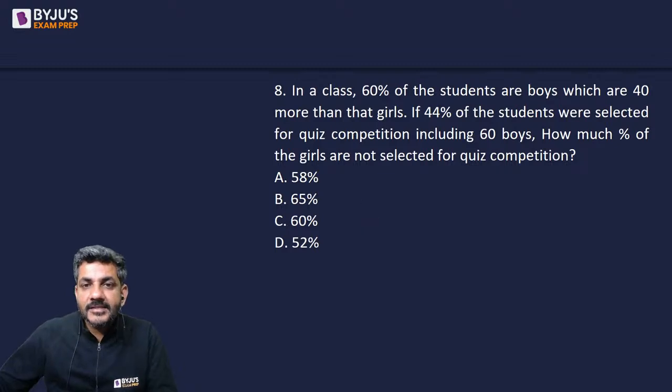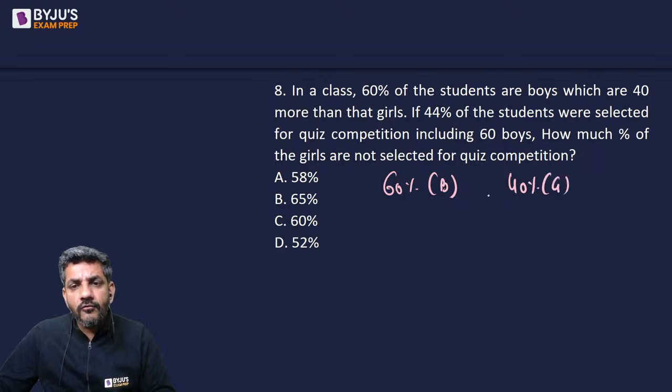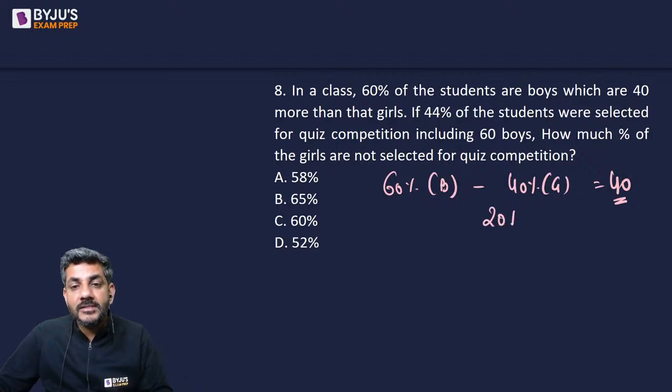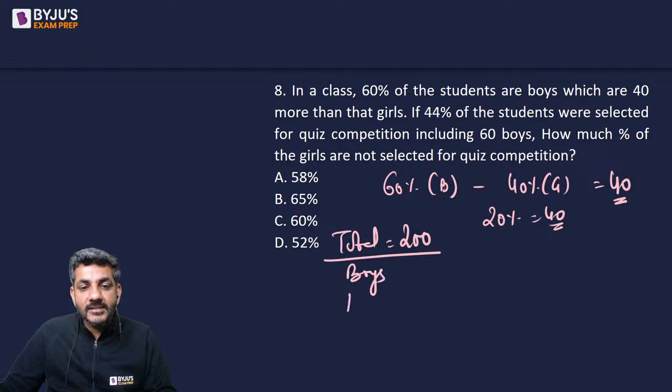So, in a class, 60% of the students are boys. So, 60% are boys and 40%, 40 more than the girls. अब 60% अगर boys है तो 40% girls होंगी, और वो कह रहा है उनके बीच का difference 40 है. अब 60% और 40% के बीच का डिफरेंस 40, that means 20% is equal to 40. सो कह रहा है the total number of students must have been 200, out of which boys are 60%, that is 120, and girls are 40%, which is 80.